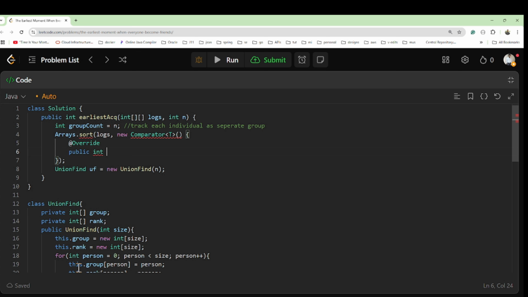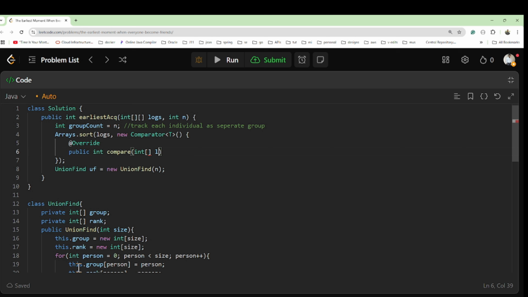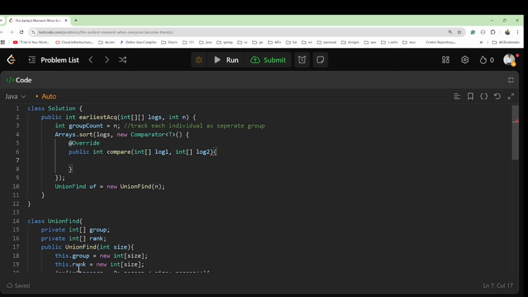You can use a lambda expression to write the code, but I'll write it very simply so everyone will be fine. There is a compare method, so we will override this and pass two things, a and b. What is a? a is log1, and similarly I'll provide log2. So two logs will be provided, and we'll compare them.